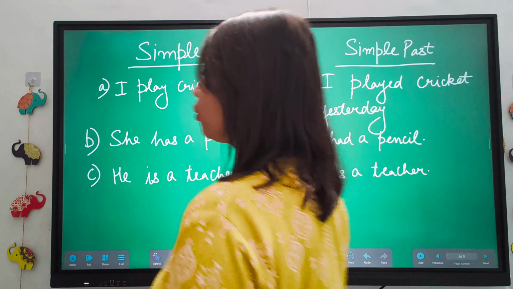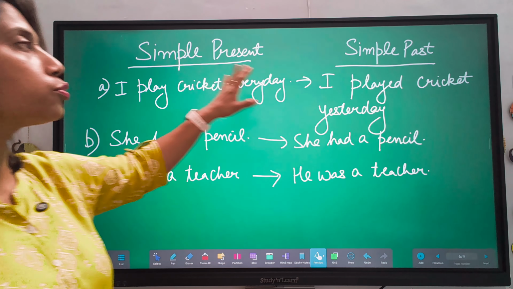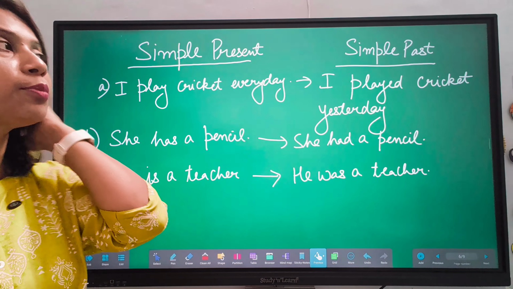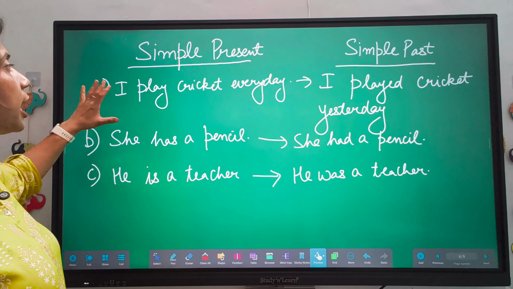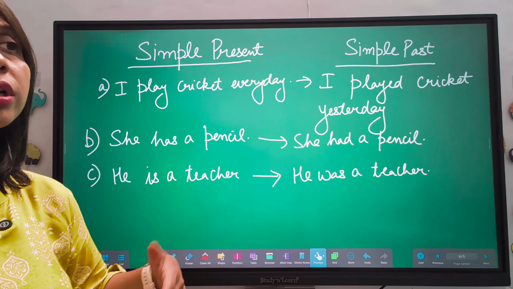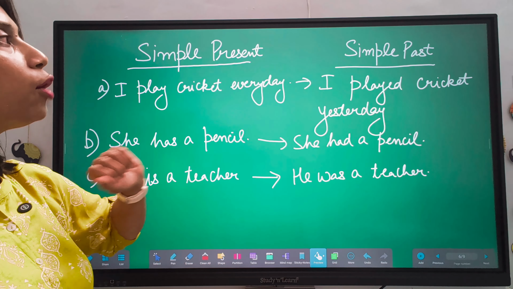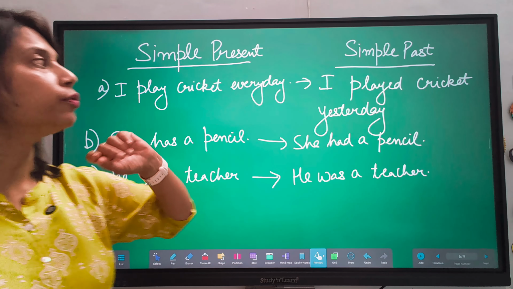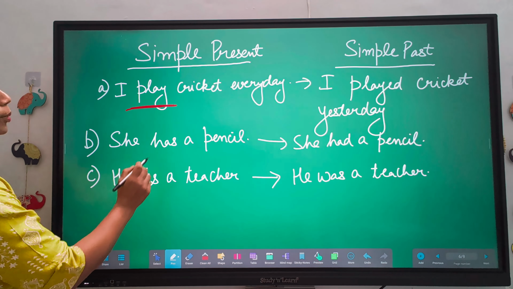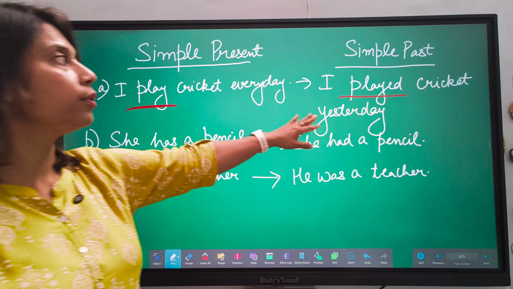So now let's discuss few of the sentences that I have changed from simple present tense to simple past tense. So how can you recognize whether the sentence is in simple present or simple past tense? Like here the sentence, I play cricket every day. First of all, every day, we come to know जो काम हम हर रोज करते हैं, for that we use simple present tense and first form of verb is here, I play. Now to change it into simple past tense, first of all, you have to use second form of verb here. Instead of play, we write played. I played cricket. Now you cannot write every day in simple past tense.